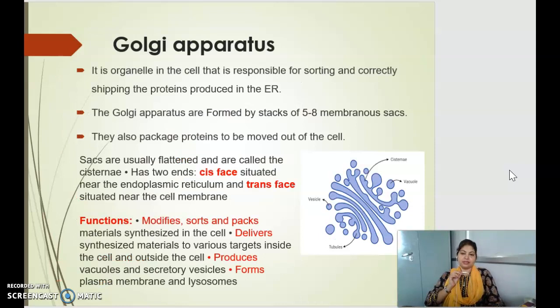Golgi apparatus. It is an organelle in the cell that is responsible for sorting and correctly shipping the protein produced in the endoplasmic reticulum. That is, the proteins which are formed in the endoplasmic reticulum are now sorted with the help of Golgi apparatus. Not only sorting, they also help in packaging of the protein.